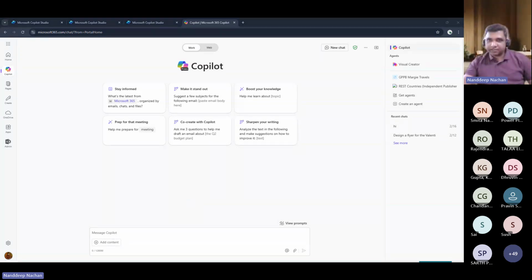I got from the chat that Swapnil is actually using the Copilot Studio trial from Microsoft. So they do have a trial license, but this one is for Copilot Studio, Swapnil, so it will not work. You will need a Microsoft 365 Copilot license, not the Studio one. So for Copilot Studio and for M365 Copilot there are different licenses, and there is no trial available for Microsoft 365 Copilot. So you need to purchase it.